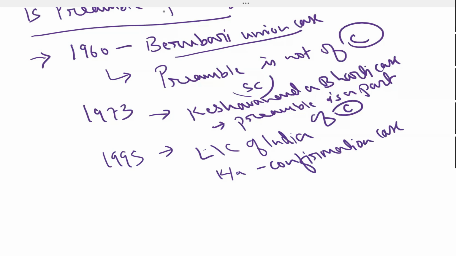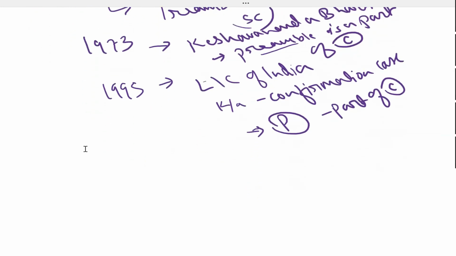In this case also, the question was asked again, should we go with the Kesavananda Bharti case that says that the preamble is a part of the Constitution? The Supreme Court again confirmed that the preamble is a part of the Constitution. So now we stand at the point that the preamble is a part of the Constitution. In the Kesavananda Bharti and LIC of India cases, the Supreme Court confirmed this twice. Got it? Yes or no?